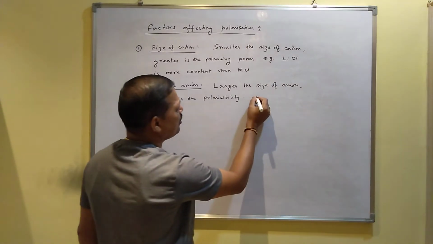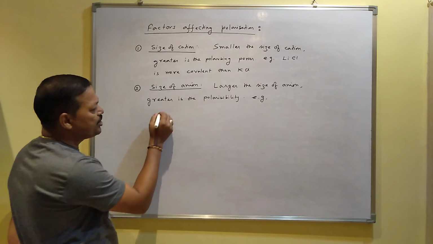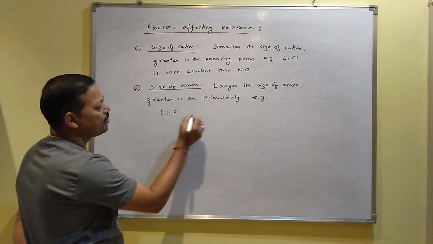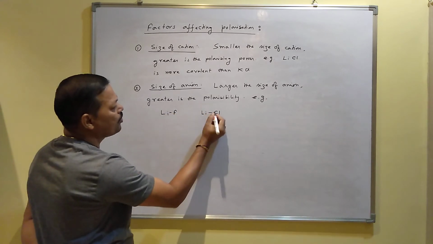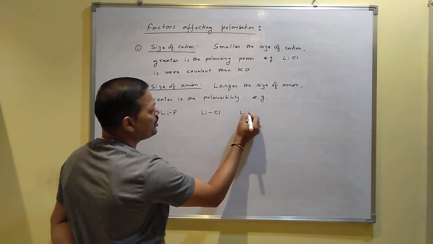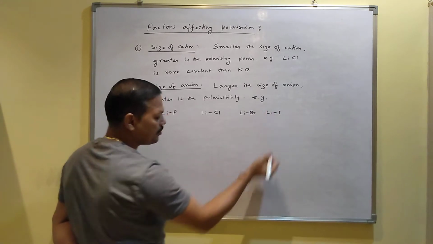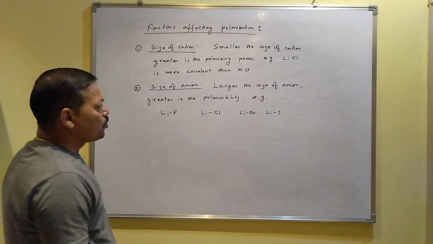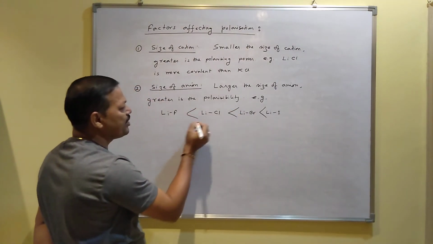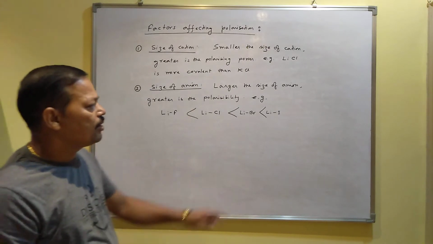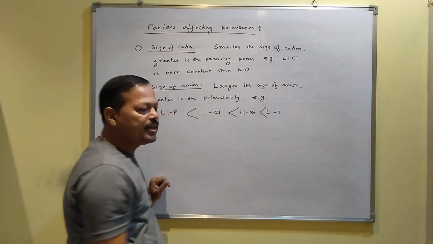And for example, if you consider lithium chloride, it contains an ionic bond; lithium bromide and lithium iodide, covalent character you will get more here than this. Here the cation is very small, lithium, and the anion is very large, iodine.